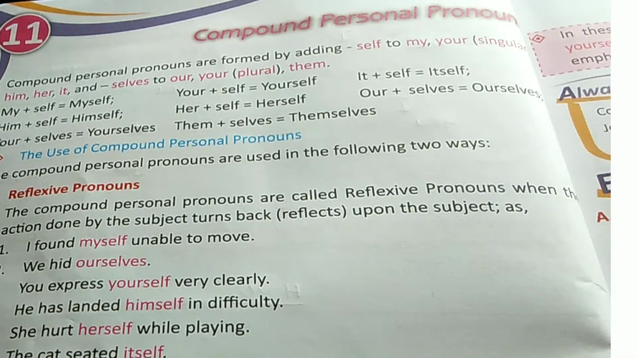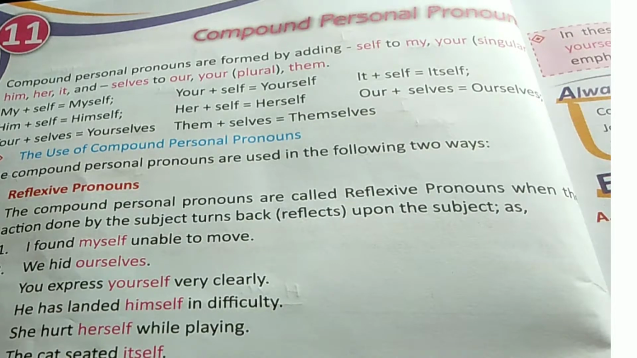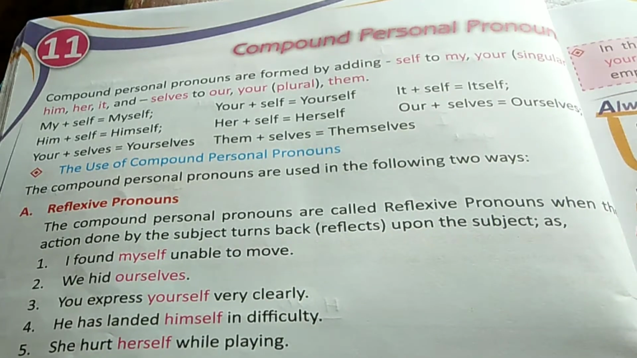Compound personal pronouns are formed by adding self to my, your, him, her, etc. These all are singular, so we use self. And we use selves with our, your, them. By using these self and selves we can form compound personal pronouns.